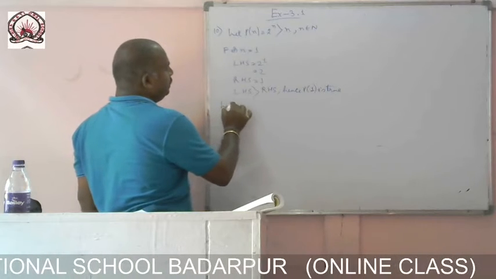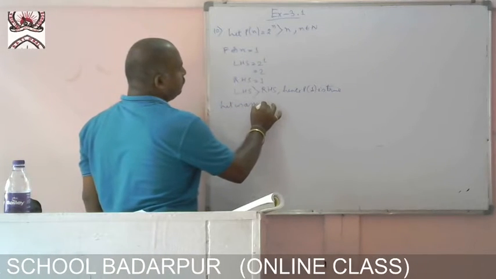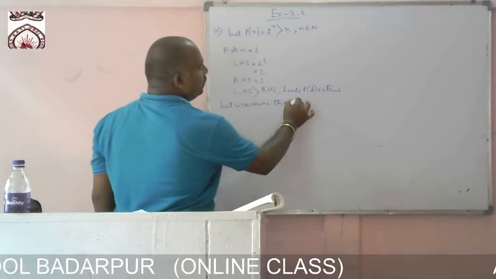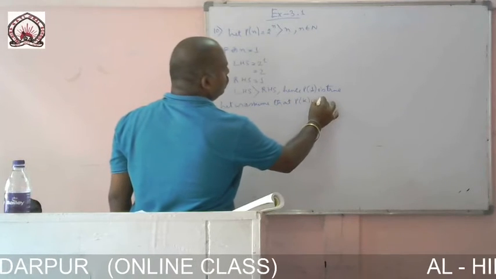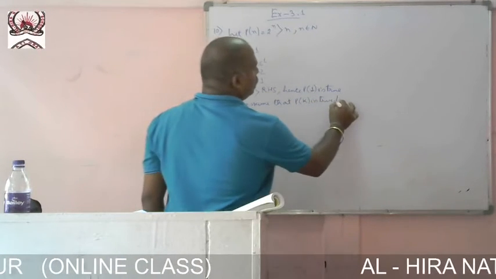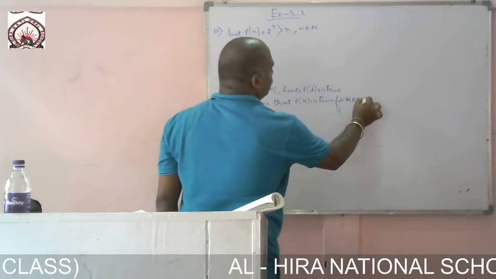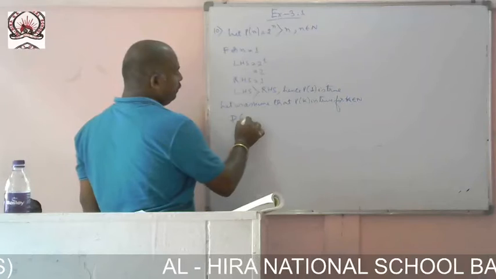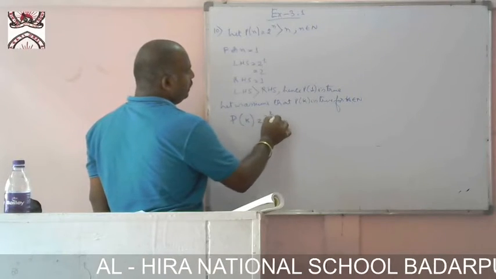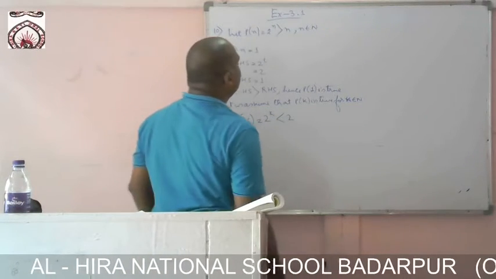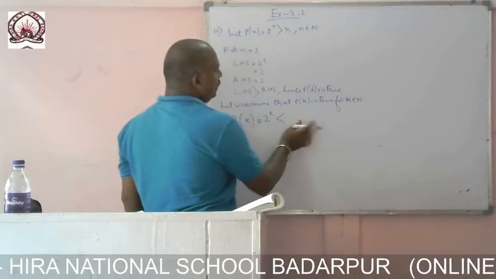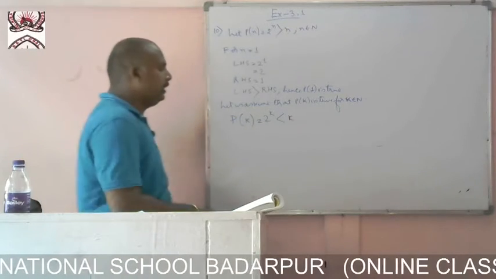Now, let us assume that P of k is true for k belongs to natural number. Now, P of k: 2 to the power k is greater than k.